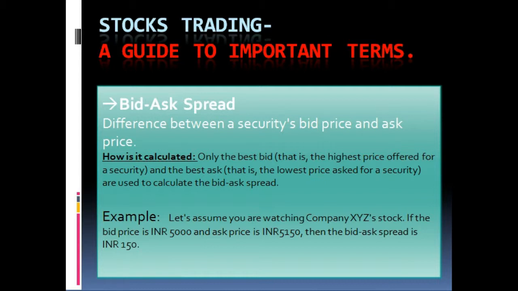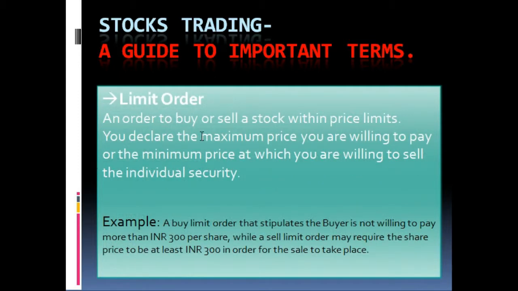Now coming to the next point, we are going to cover limit order. What is limit order? An order to buy or sell a stock within price limits is called limit order. So you are going to declare the maximum price you are willing to pay or the minimum price at which you are willing to sell the individual security.